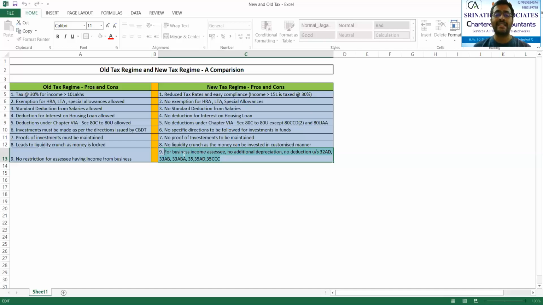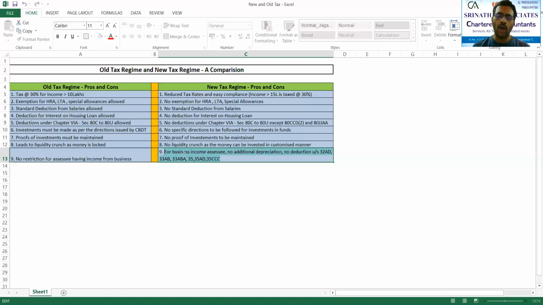They are also asking the employees to select whether they want to go for the new tax structure or remain in the old tax structure. Many clients came to us asking, sir, what advice do you give? Should we go to new or remain in old?